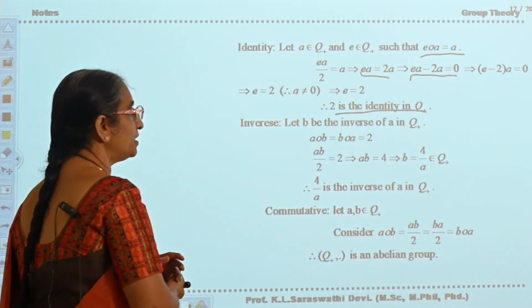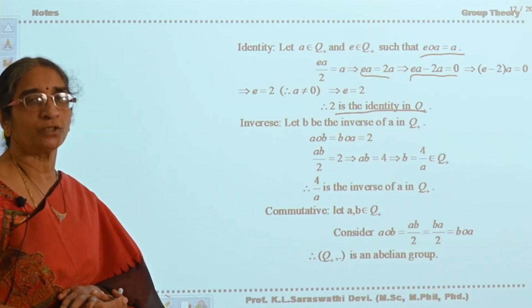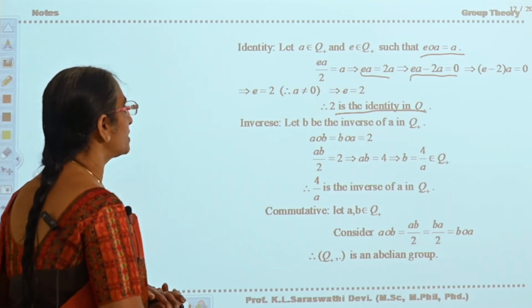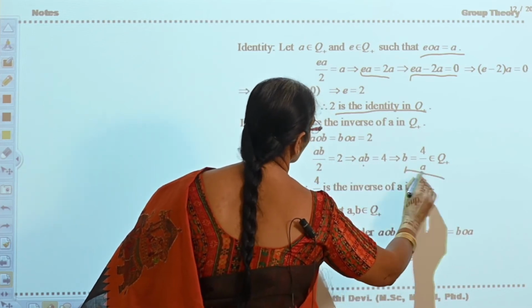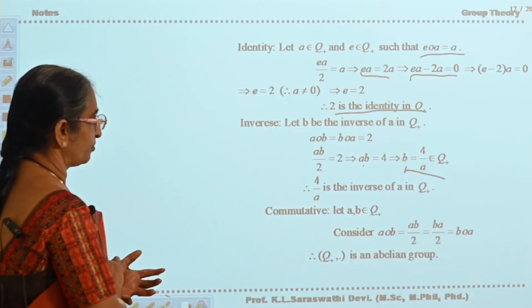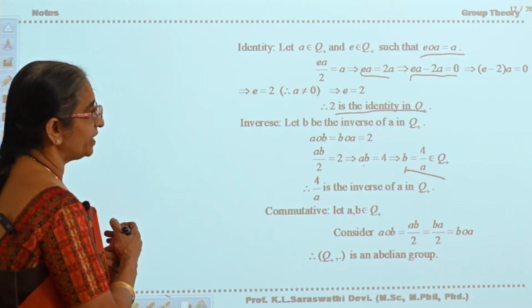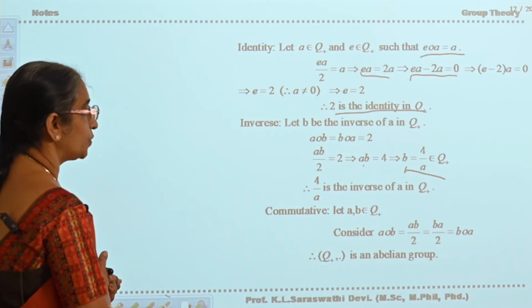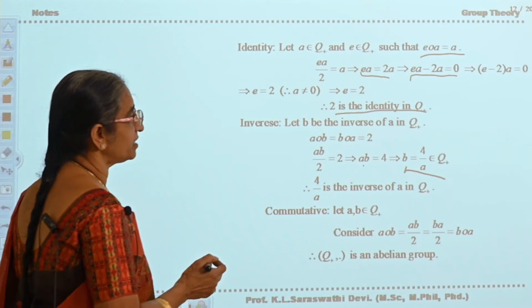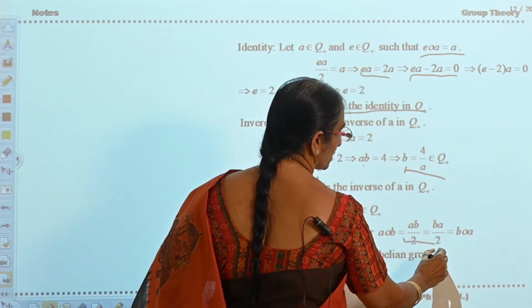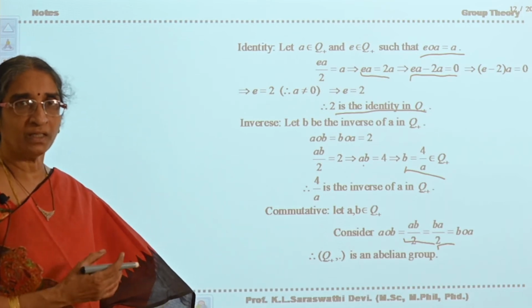Since 2 is the identity, A circle B, B circle A is equal to 2; you have to consider this to find the inverse. A circle B is equal to AB by 2 is equal to 2, so AB is equal to 4, B is equal to 4 by A. Therefore 4 by A is the inverse of A in Q plus. In the previous problem you got it as 9 by A. Similarly, A circle B is equal to AB by 2, which is BA by 2. Therefore Q plus is an abelian group. Now is it clear, as in the previous one?